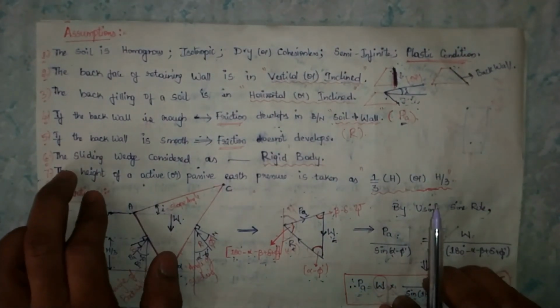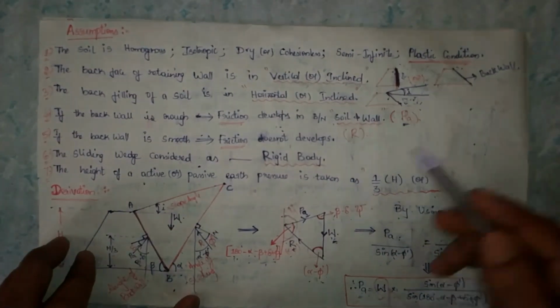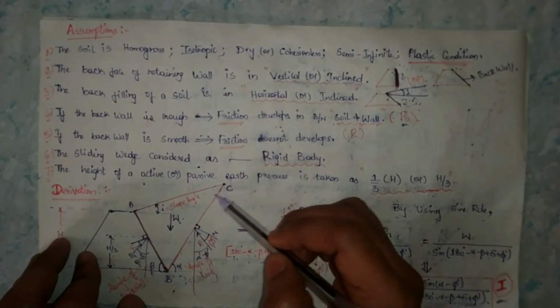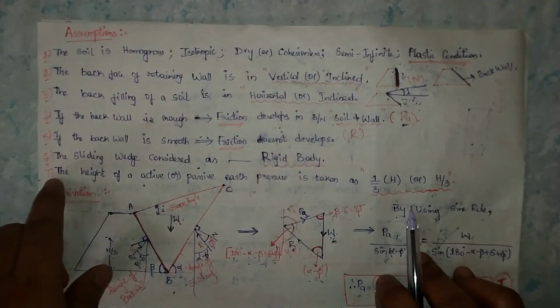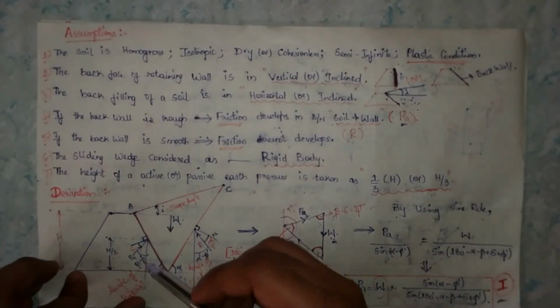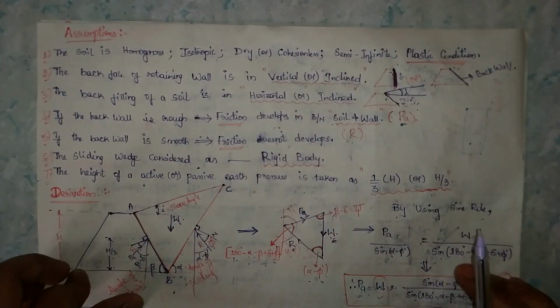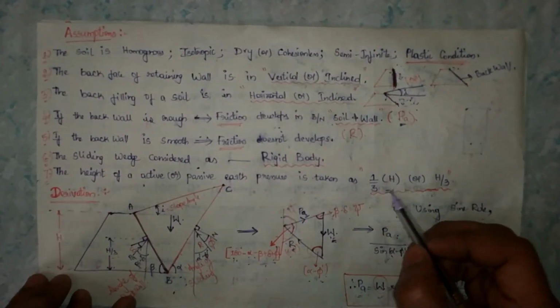Next, the sixth point. Coulomb has considered this sliding wedge figure as a rigid body. Next, the seventh point: the point of application of the active or passive earth pressure is taken at 1/3 the height of the retaining wall.